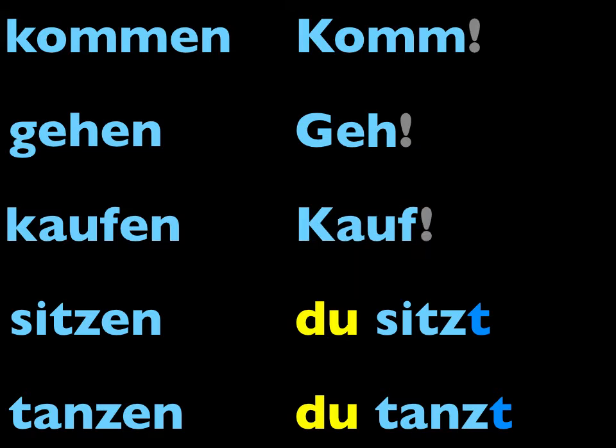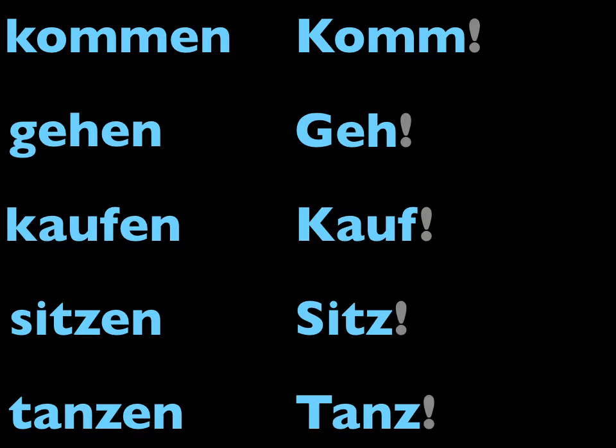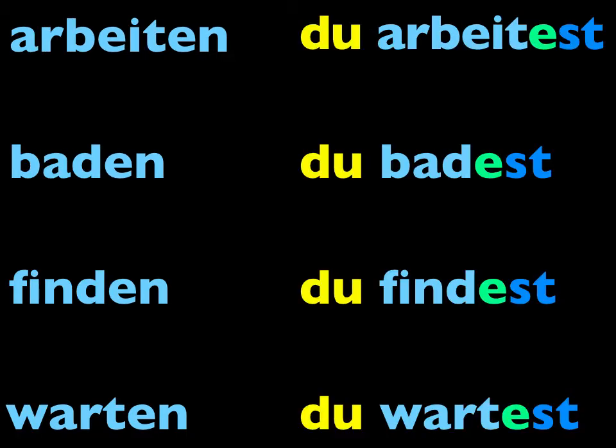Now before doing the last two, remember, we only added a t to make the du form of the last two here. So since we didn't add an st, we're not taking an st off, we only added t. So that's all that comes off. So make the command. Sitzen, sitz, tanzen, tanz.